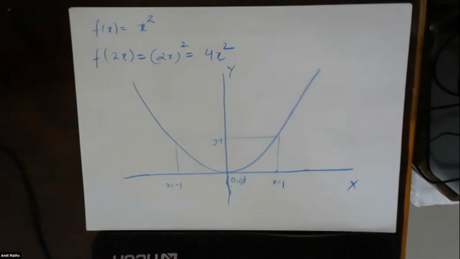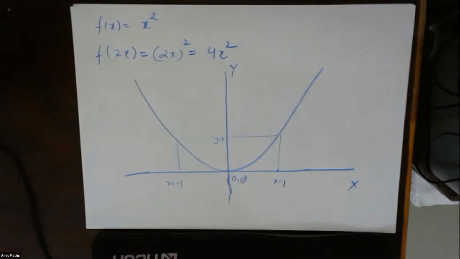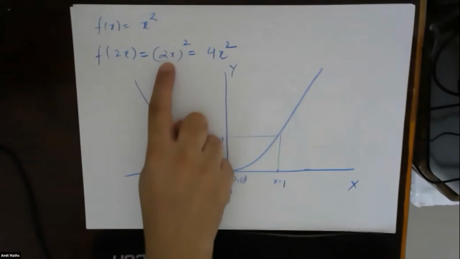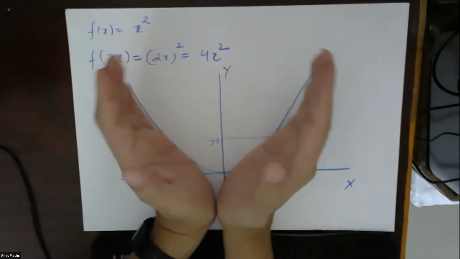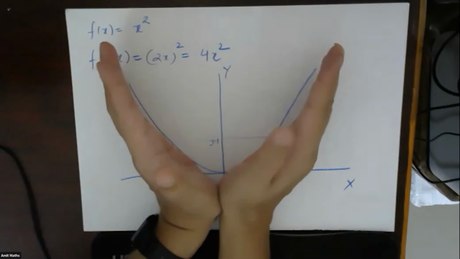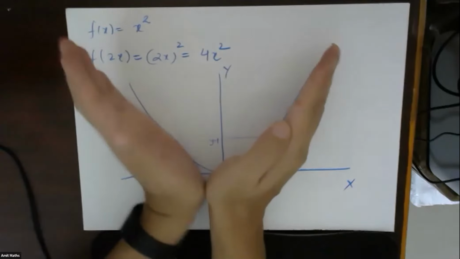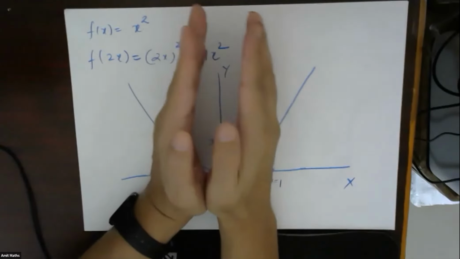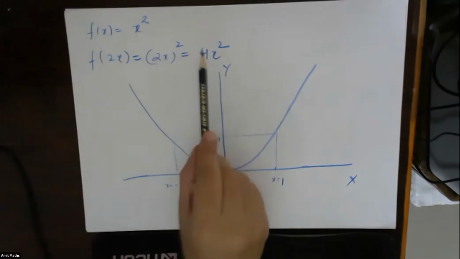Okay, so this is the original curve for f of x is equals to x square. Now we know if something is multiplied to x, what should happen to the curve? It should shrink inside. So this is the curve opened up. So if I'm writing x as 2x, this should shrink inside. That means it should become something like this. This is the new function which we have got.